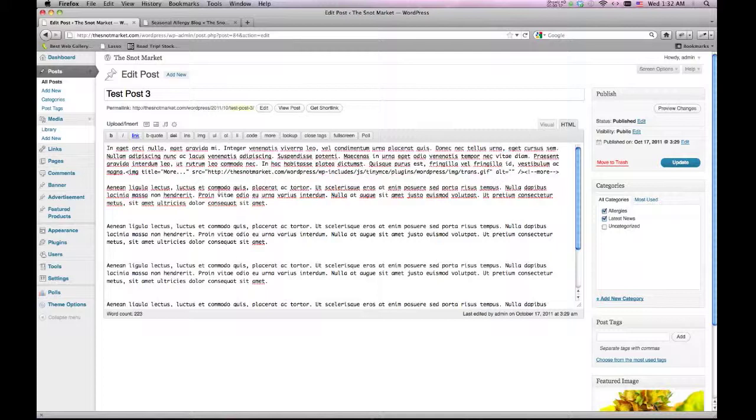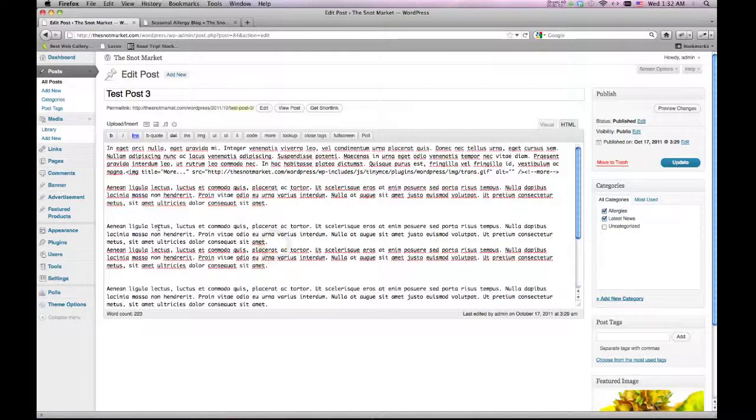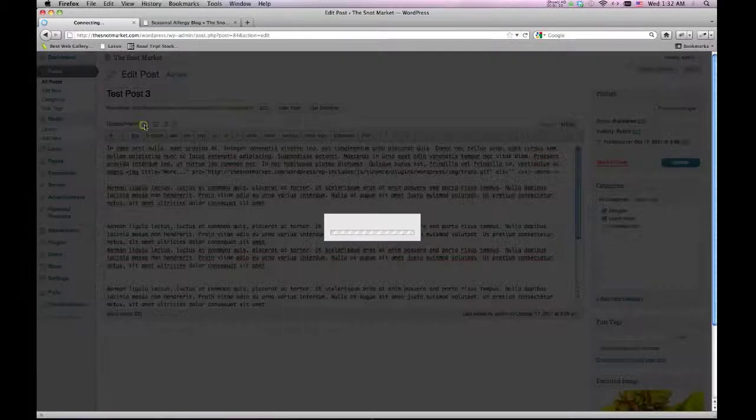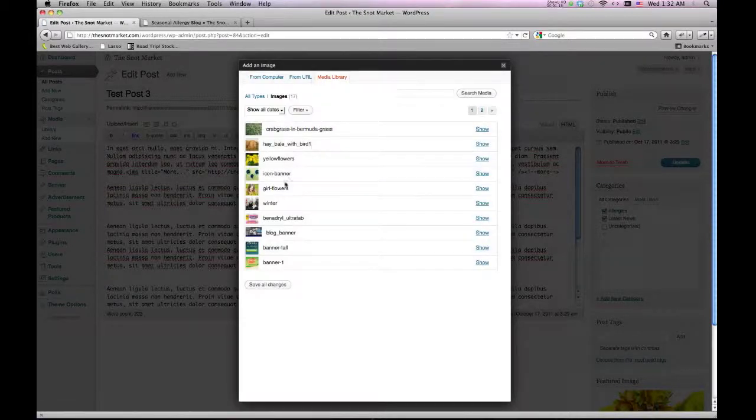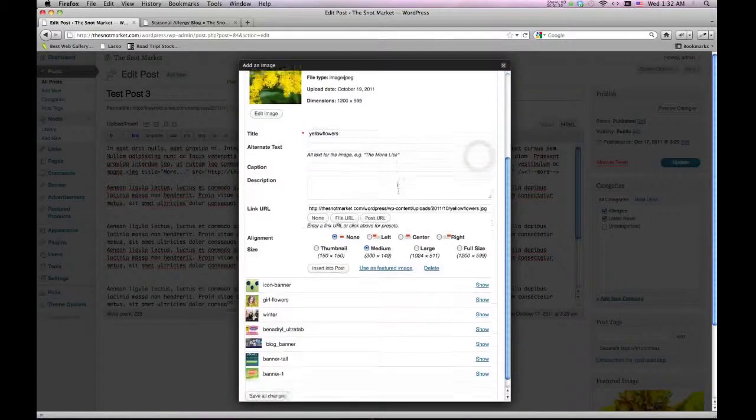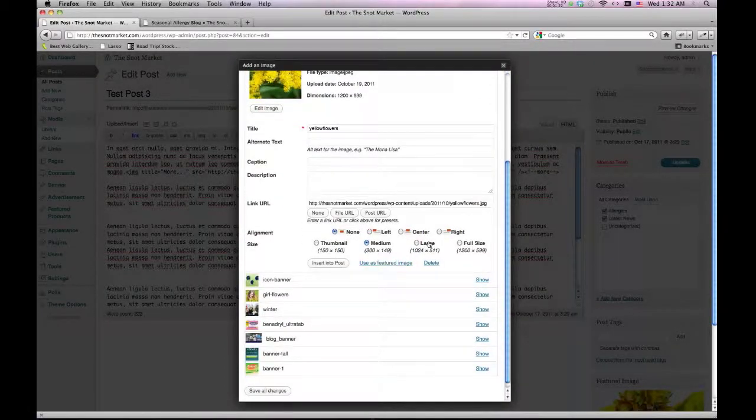Okay, and another cool thing is we can drop some images in here. So if I come in here, let's say I want to add an image, I can add an image and actually have the text wrap around. So if I hit this upload insert button right here, I'll get the dialog box. I'm going to go ahead and grab an image from the library. I'm going to do the flowers, hit show, and then what I'll see is some information on sizing right in here, and as well what's really important, alignment.